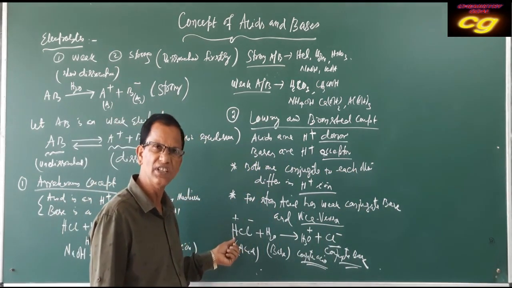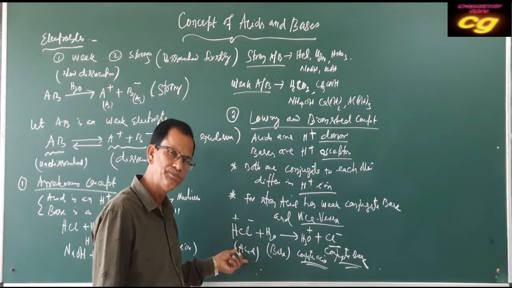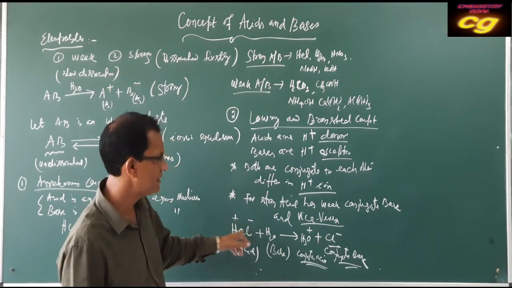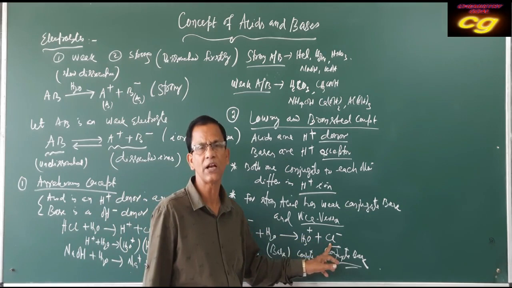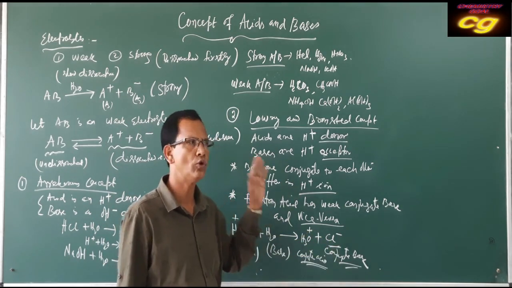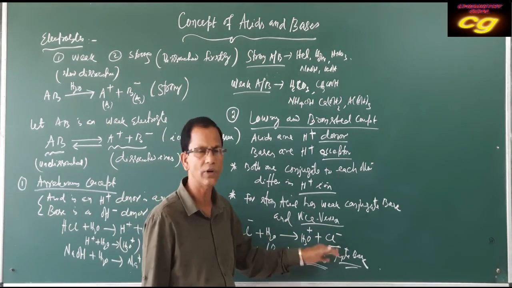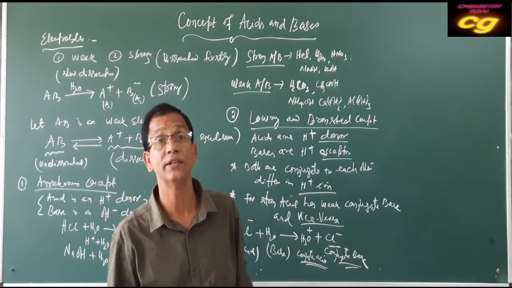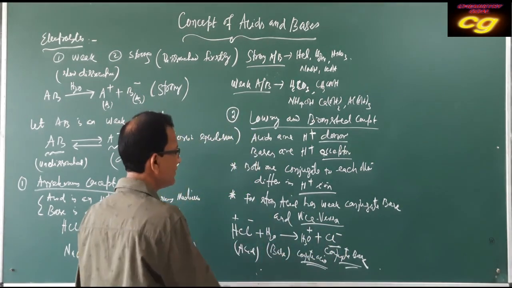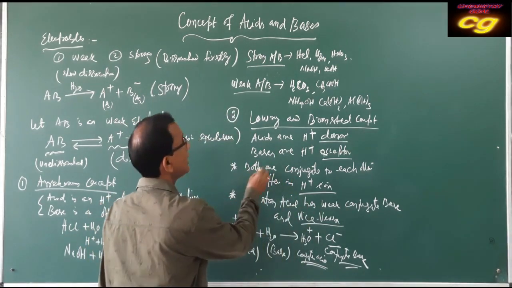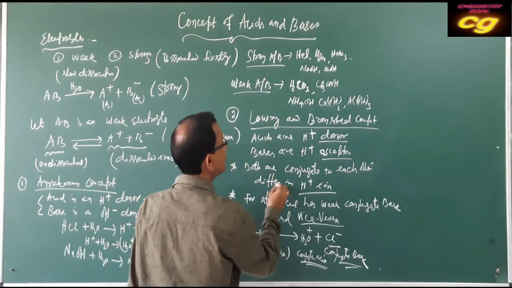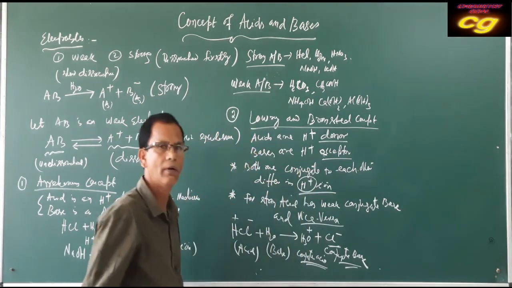HCl, as it is losing H plus ion, is an acid, and after losing H plus ion it becomes the conjugate base. So acid and conjugate base differ by an H plus ion. This is very important: both are conjugate to each other and differ by an H plus ion.